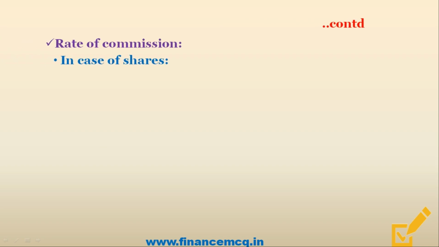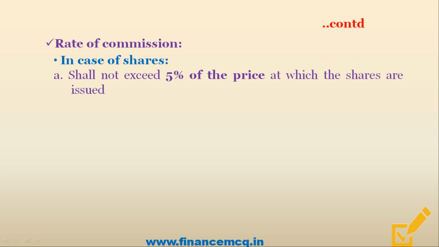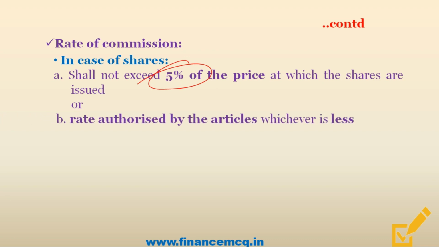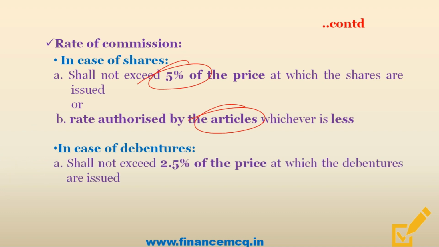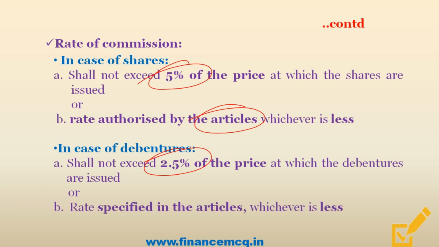And friends, let's move on and discuss the rates of commission which is allowed. So friends, in case of shares, remember that the rate of commission shall not exceed 5% of the price at which the shares are issued, or the rates as authorized by the articles, whichever is less. And friends, in case of debentures, the rate of commission shall not exceed 2.5% of the price at which the debentures are issued, or the rate authorized by articles, whichever is less.